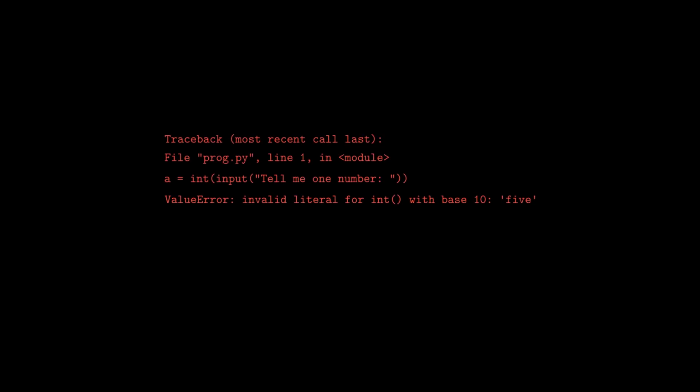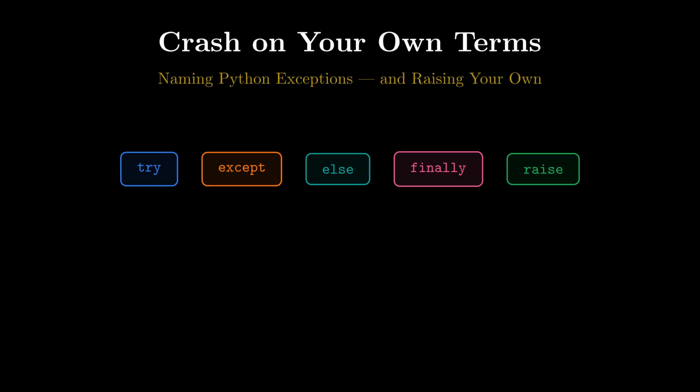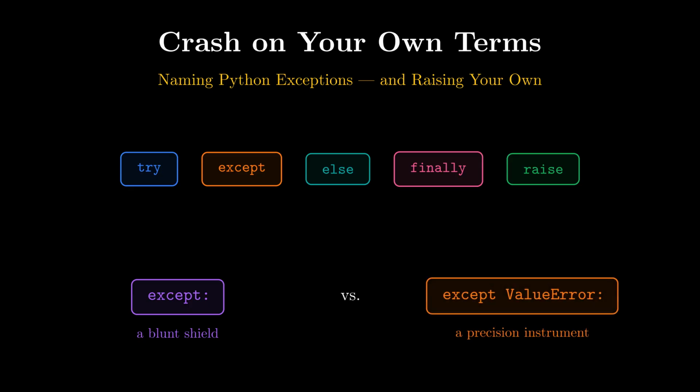Type one wrong character into a running program, and the most code dies with a wall of red text. Python lets you catch that failure, name it, respond to it, and even crash again on your own terms. The difference between a blunt shield and a precision instrument is knowing exactly which exception you caught.